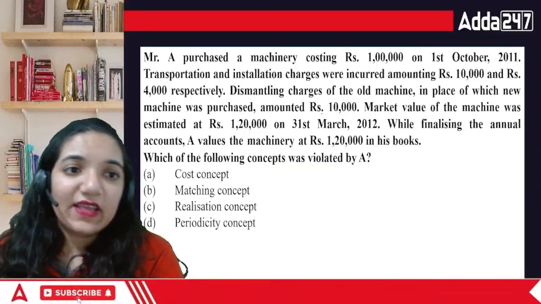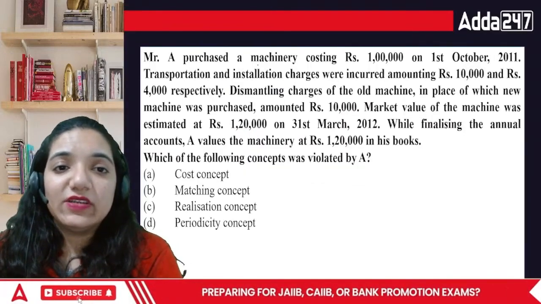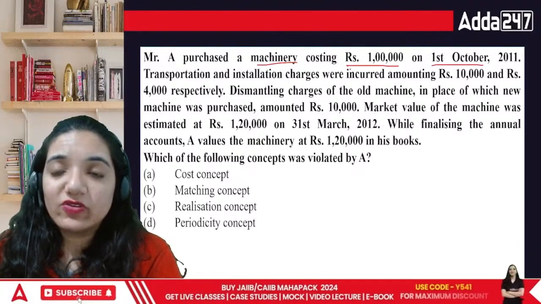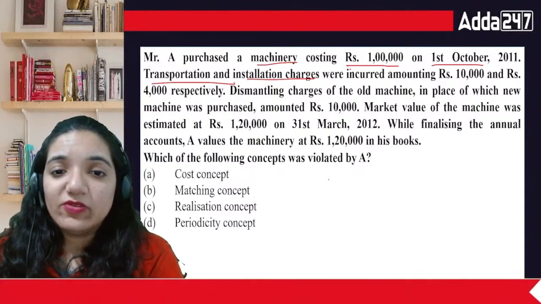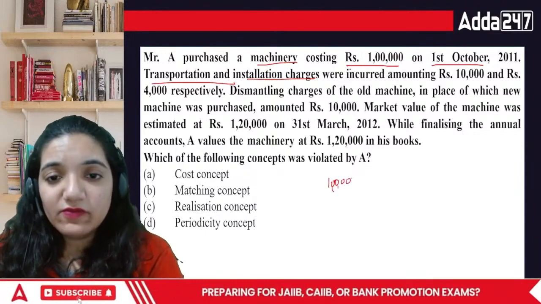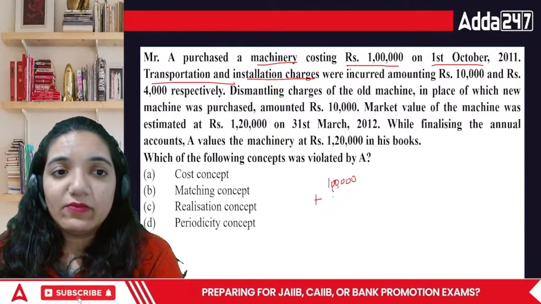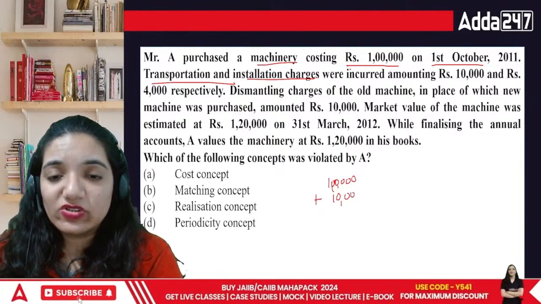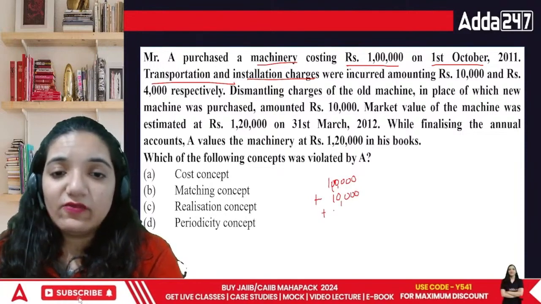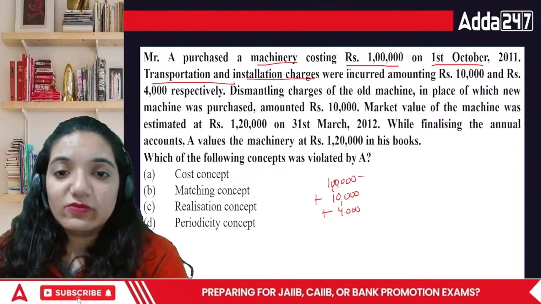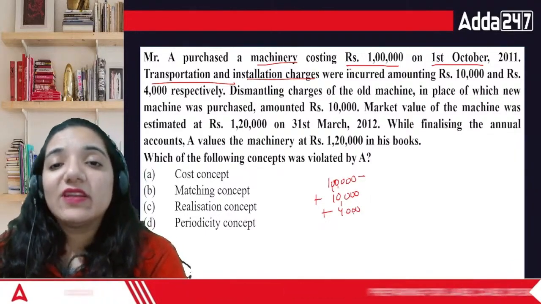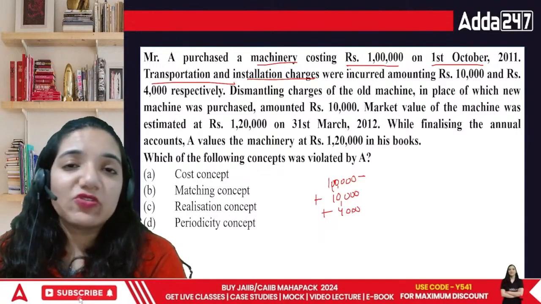Done. Next question. Mr. A purchased a machinery costing rupees 1 lakh on 1st of October 2011. Transportation and installation charges were there. I bought this machinery for rupees 1 lakh. Good enough. Then I paid transportation and installation charges for 10,000, and then another 4,000. So I have already paid a good amount of charges. Though I bought it for 1 lakh, I have ultimately spent 14,000 more. Otherwise, it was not possible.